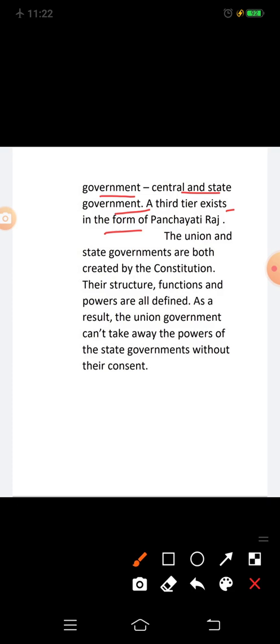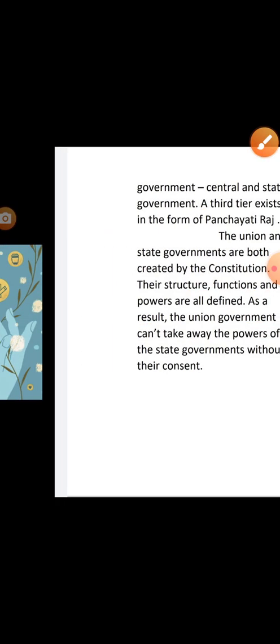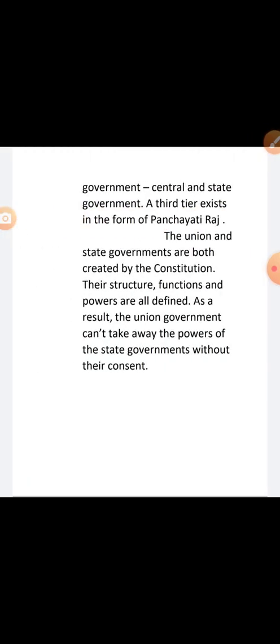The union and state governments are both created by the Constitution. Their structure, functions, and powers are all defined. As a result, the union government can't take away the powers of the state governments without their consent. Okay, so here all your question answers of your civics chapter 1 are complete.